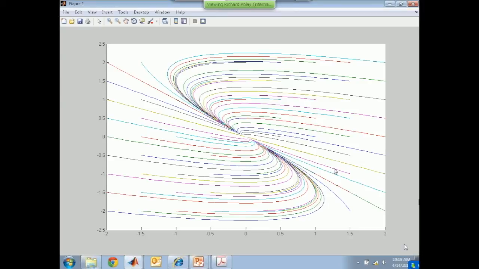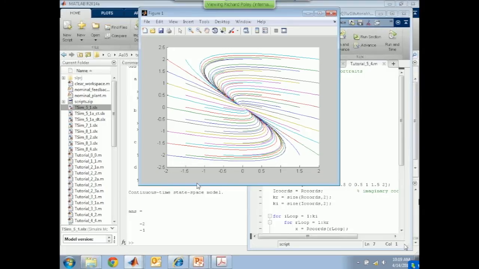Oh, what's the name for that fella? Node, right? It's a stable node, right? Absolutely, stable node, because all these things follow a nice, well-behaved kind of curly thing into a straight line. So it approaches in a straight line from both sides to the equilibrium point, which is called, in this case, a stable node. Therefore, what kind of eigenvalues have we got? Real and stable. You're getting the hang of this now. They're at -2 and -1. You can see that on the screen.